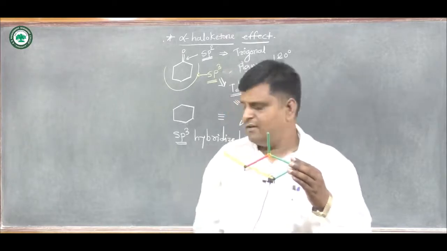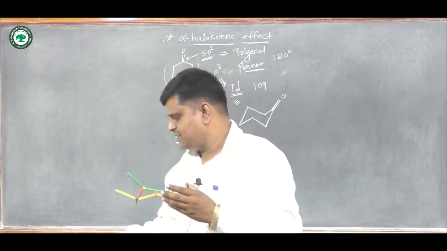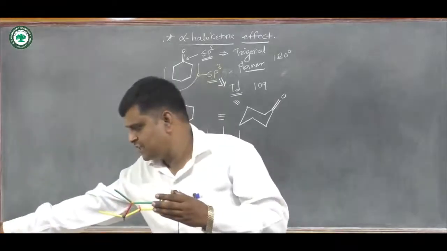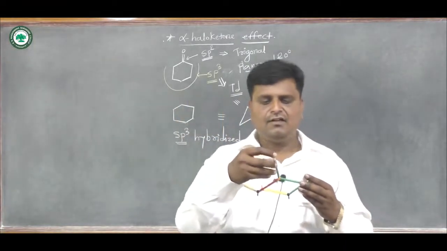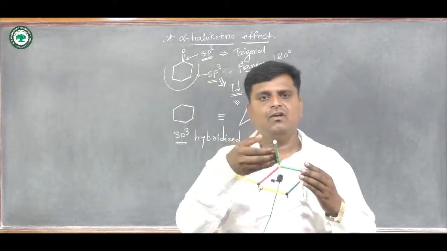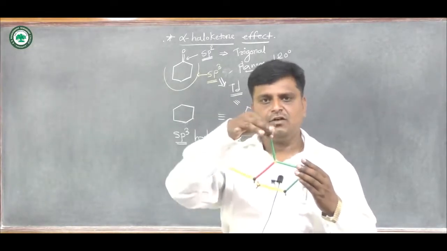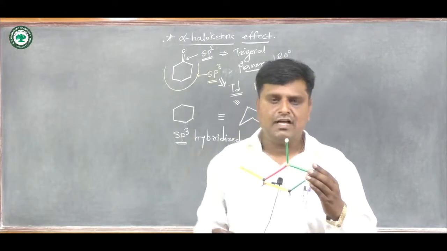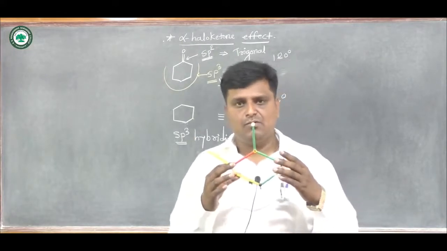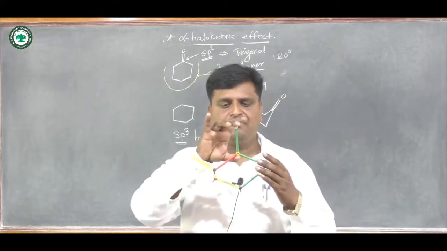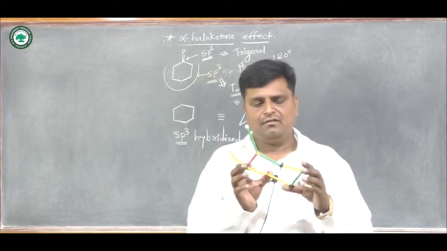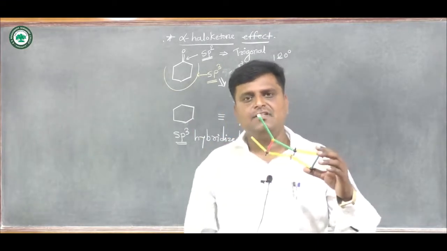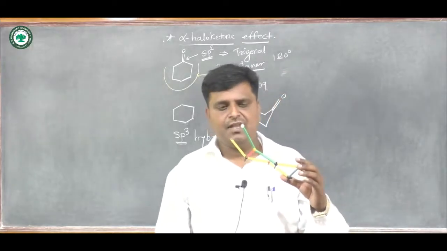According to this, here this is an oxygen atom, and you see here this green bond is a double bond, and this oxygen is double bonded to the carbon atom, and this is the carbonyl group. Now you see the bond angle is only 120 degrees, and this carbon atom is sp2 hybridized.